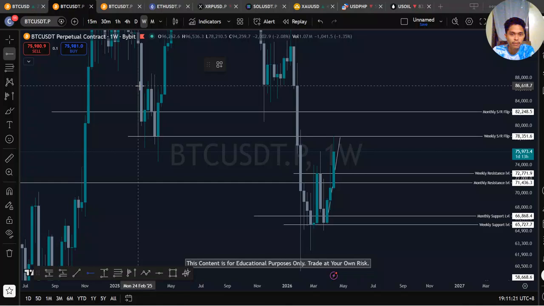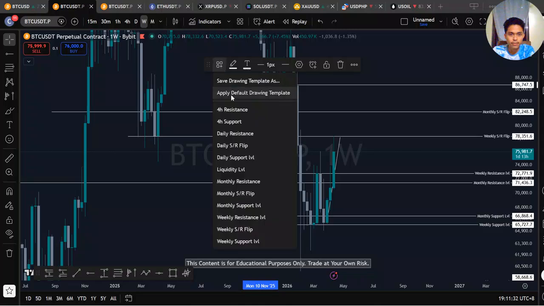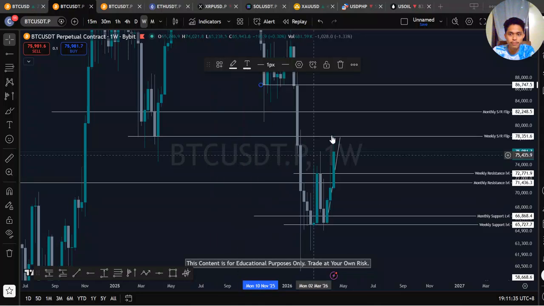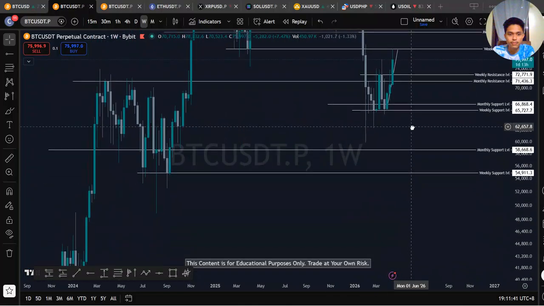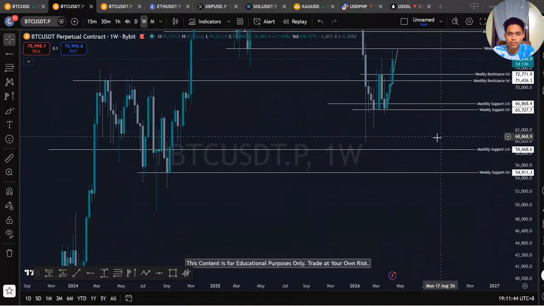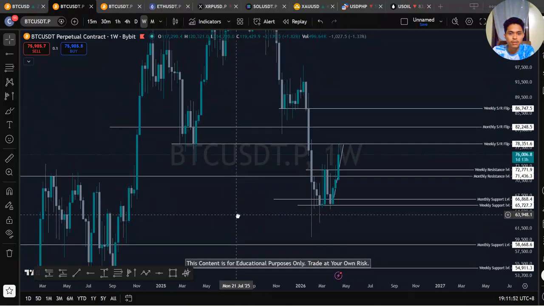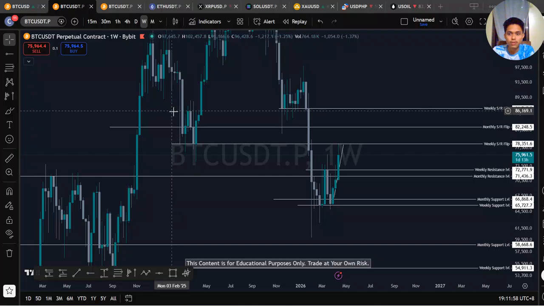And then this level, I will take this level here or here. I will call it weekly SR flip. Weekly support, monthly support. So this thing, and this is too far, no? 86 is also important.